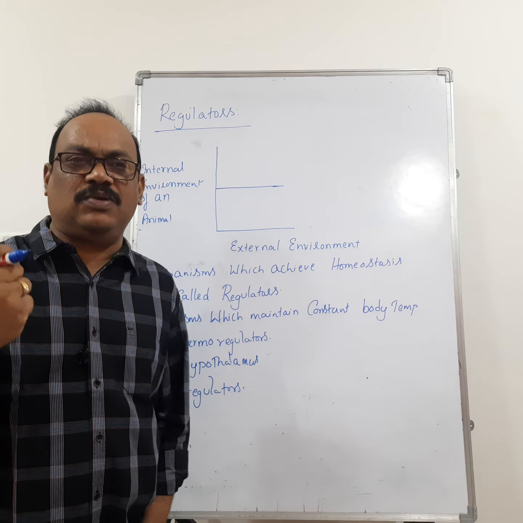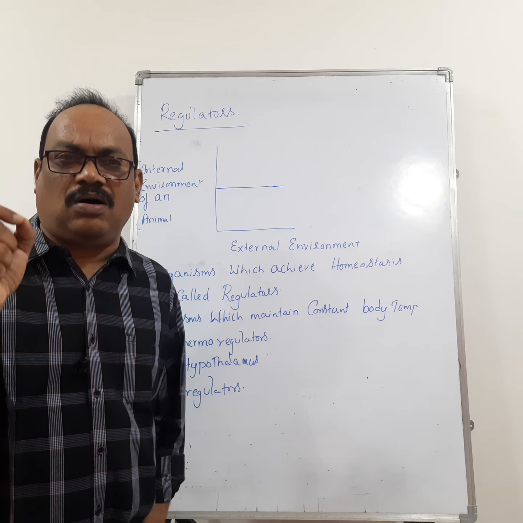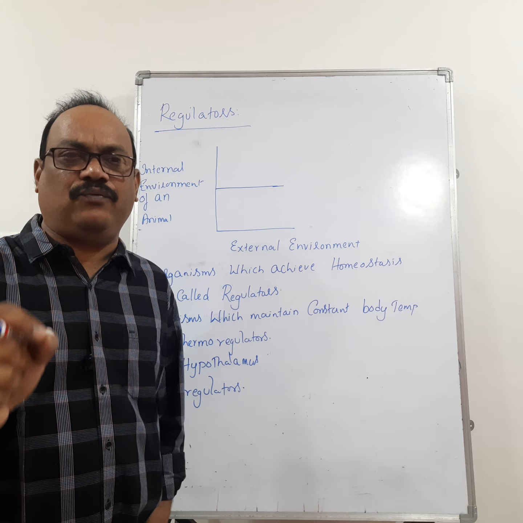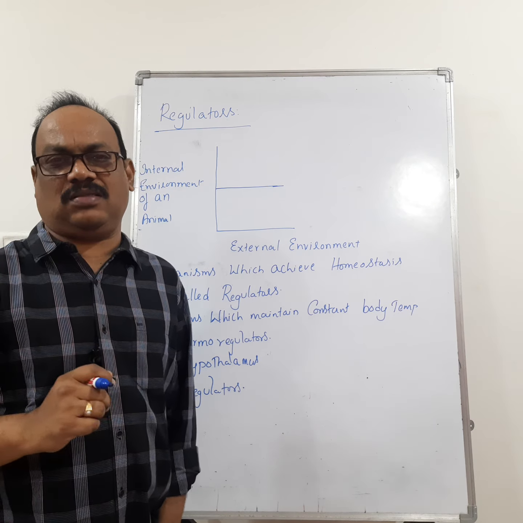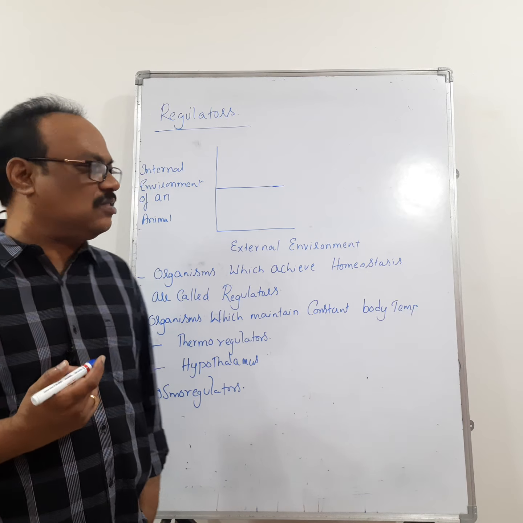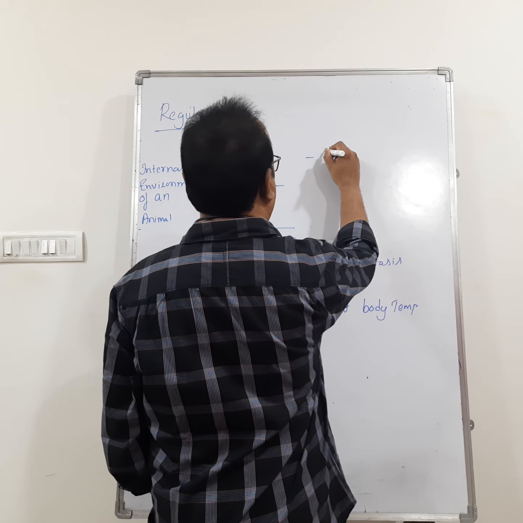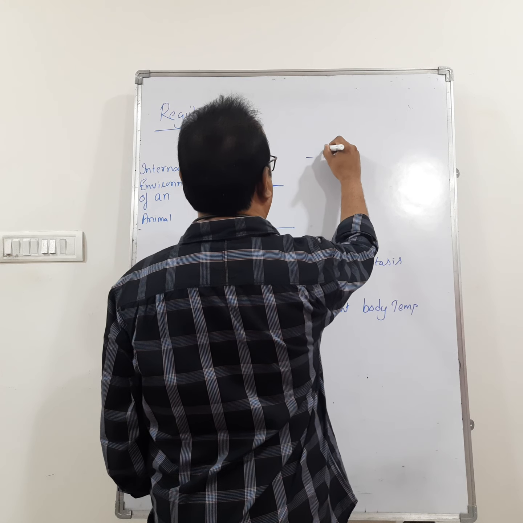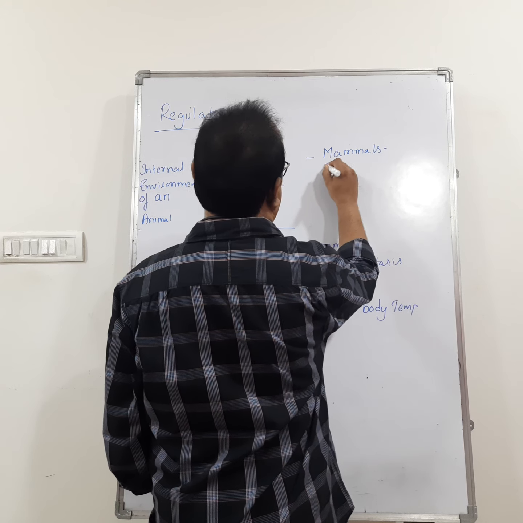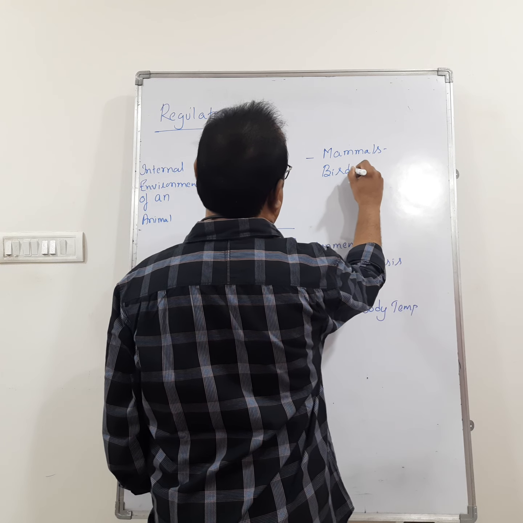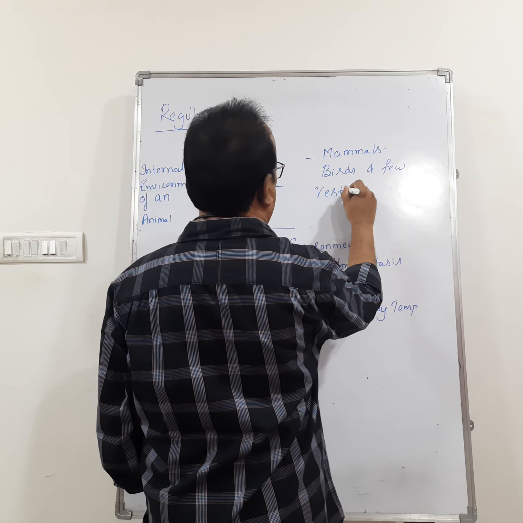If an organism is maintaining constant osmotic concentration of body fluids, we call them osmoregulators. Examples of regulators include most of the animals like mammals, birds, and a few vertebrates.